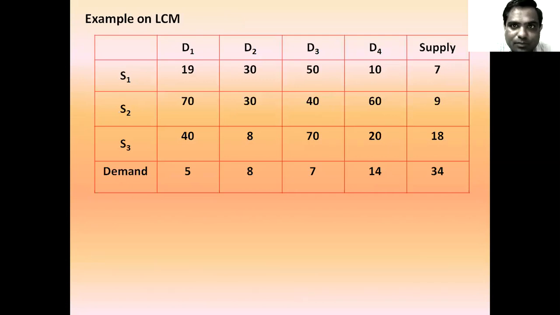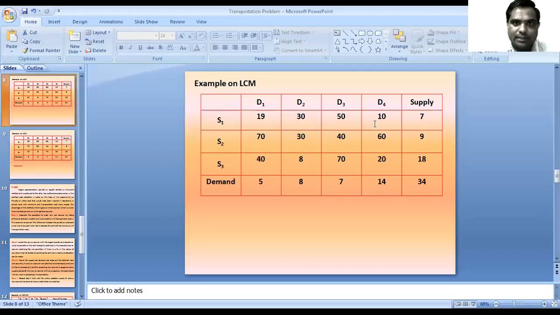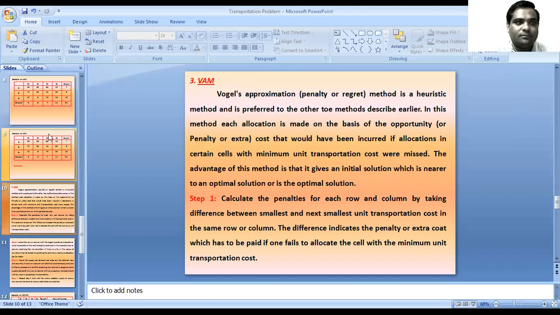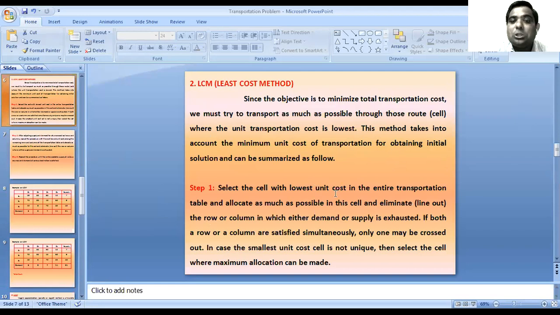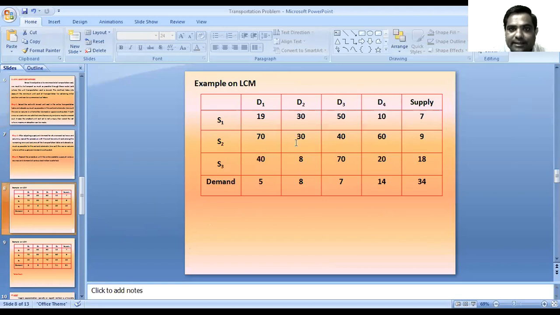The same example here also. We will try to solve this example by using the LCM method. The first step in the LCM method is to select the cell with the lowest unit cost in the entire transportation table. Which one is the lowest unit cost in the entire transportation table? Here is the 19, then 30, then 50, then 10, 70, 30, 40, 60, then 48, 70, and 20. So in this entire transportation table, the lowest transportation cost is 8.